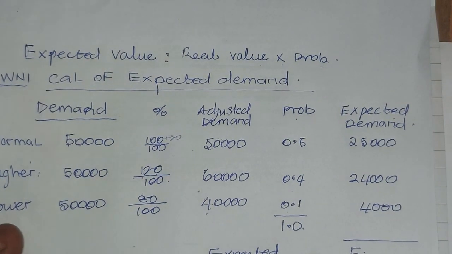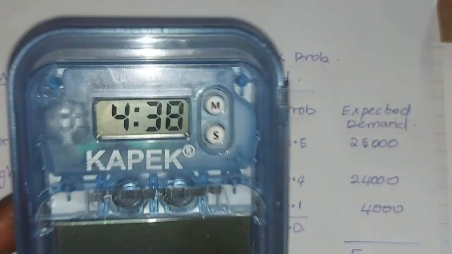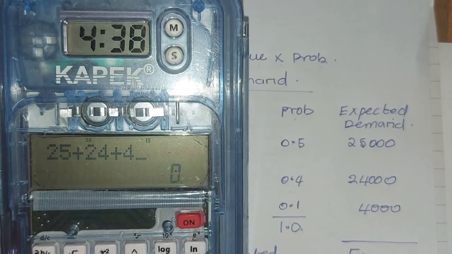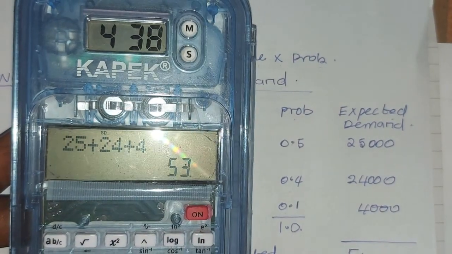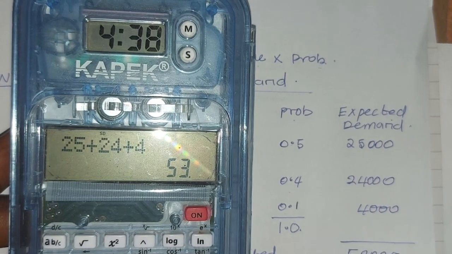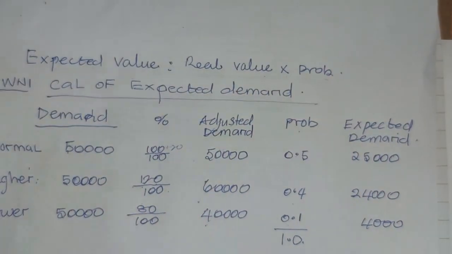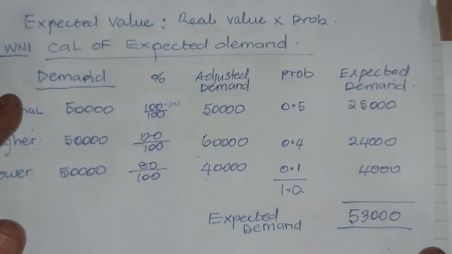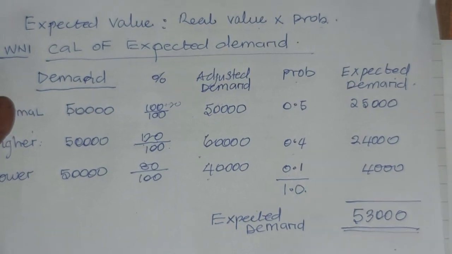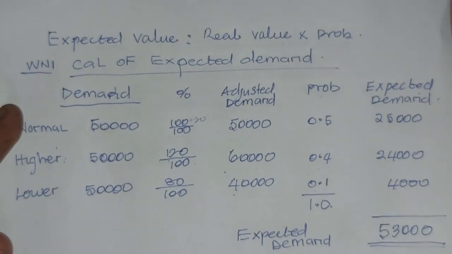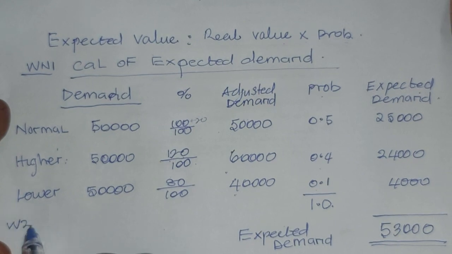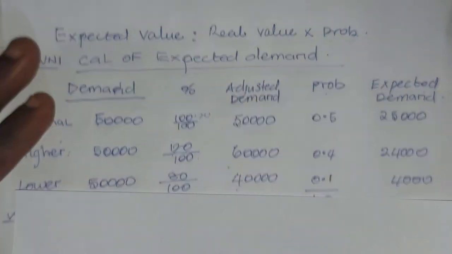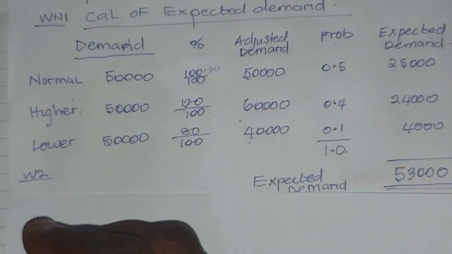53,000. Let me press the calculator to confirm. That is 25 plus 24 plus 4, and that is 53,000. That's the expected demand, okay? All right, then having gotten this expected demand, we'll need to calculate our working note 2.